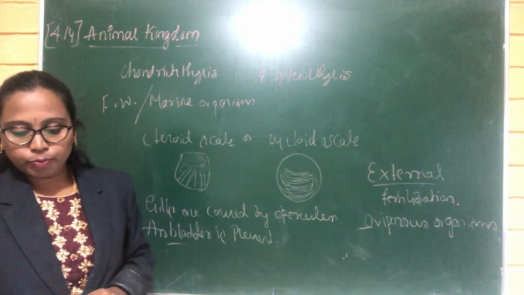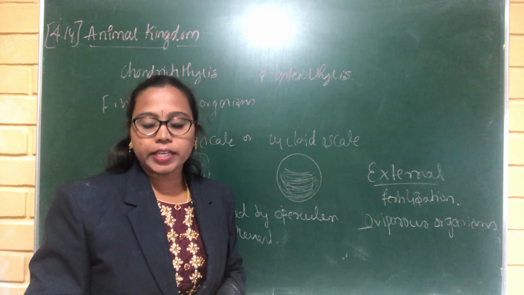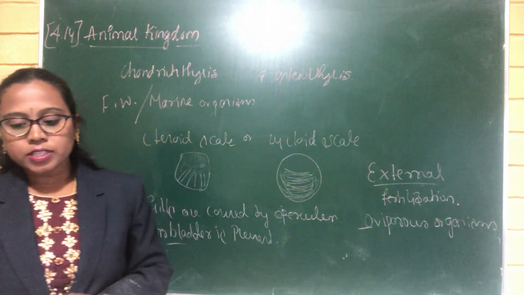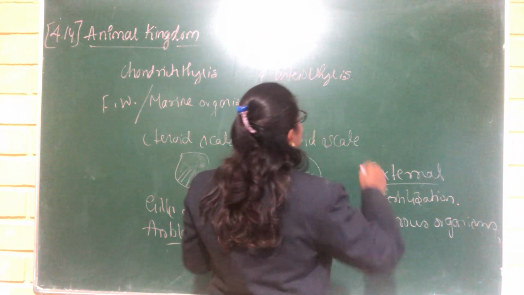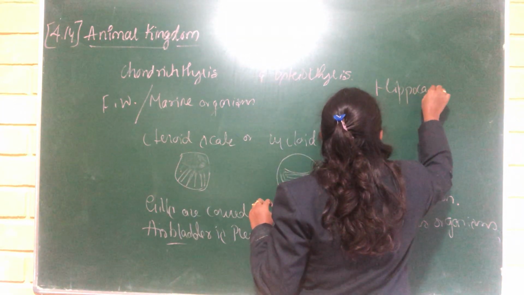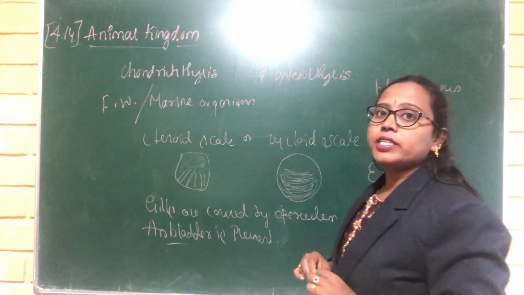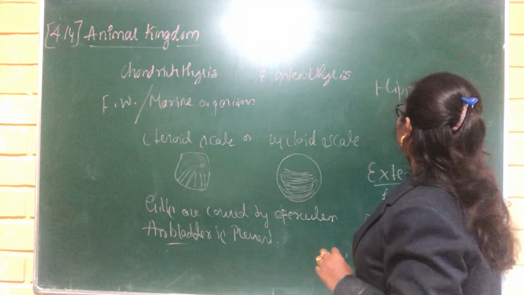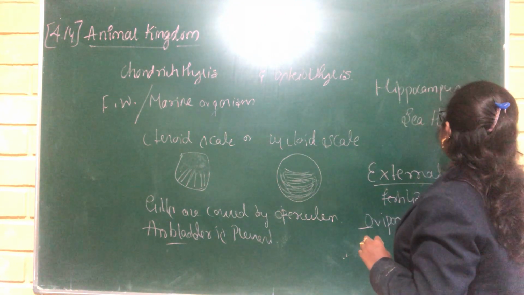Another very important thing here is it includes the bony fishes, and the example for bony fishes is Hippocampus. The Hippocampus is also called the sea horse.